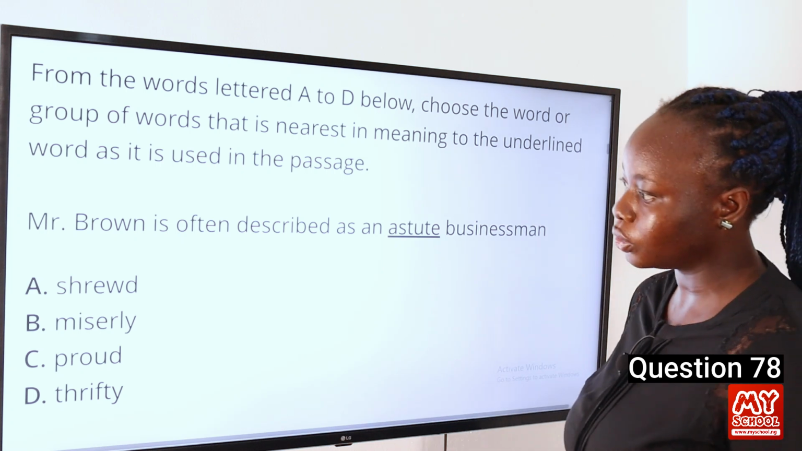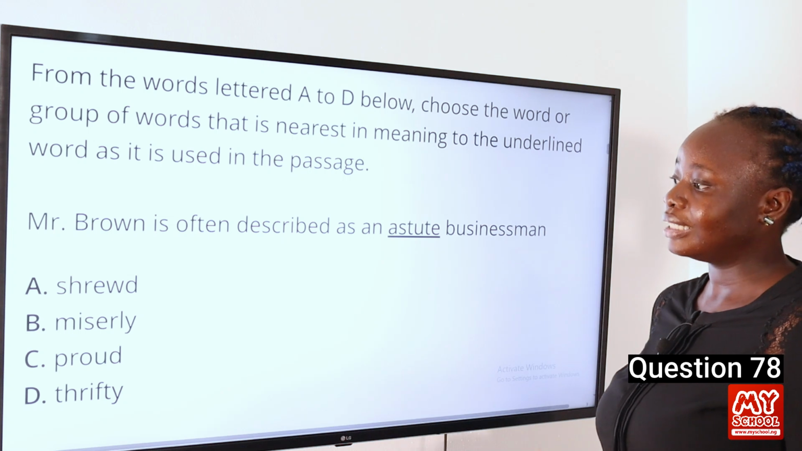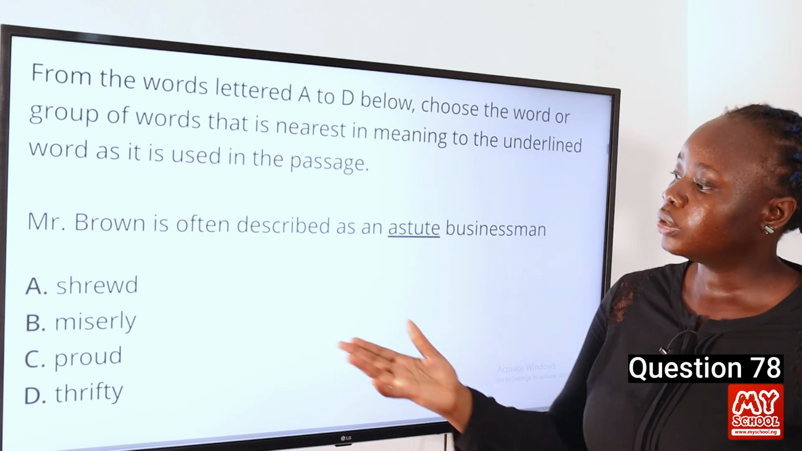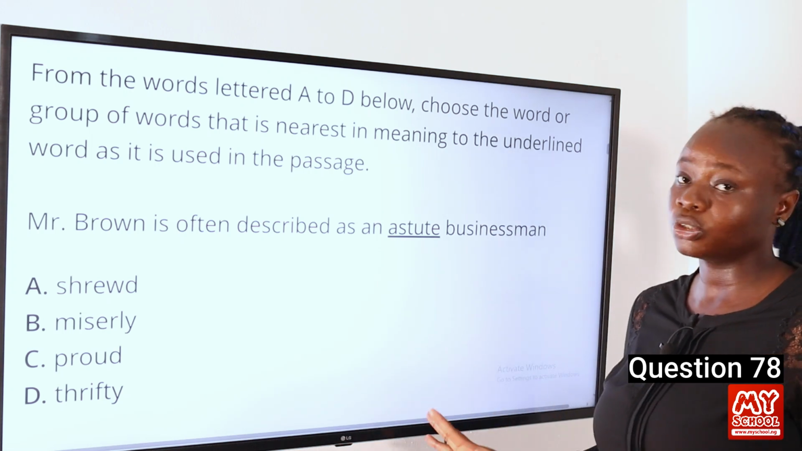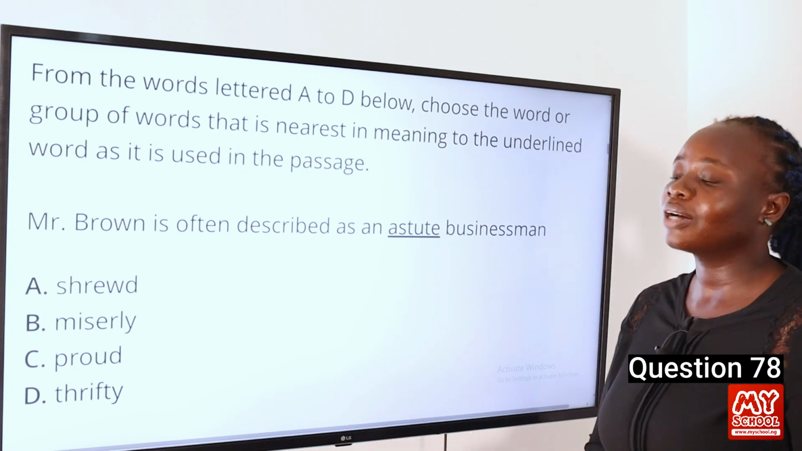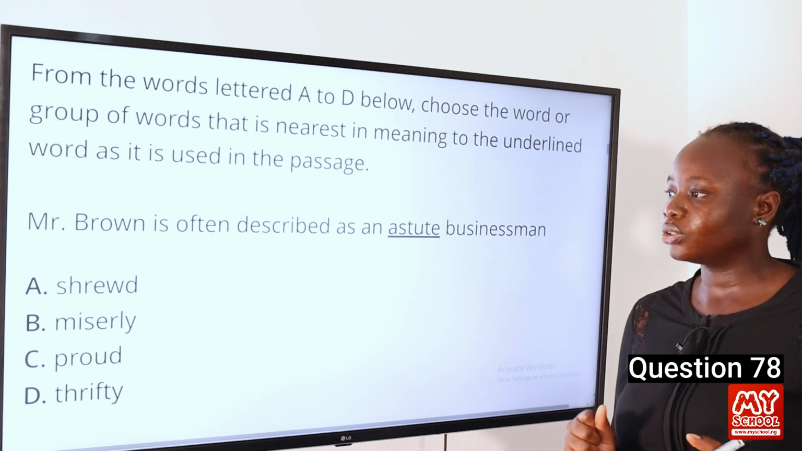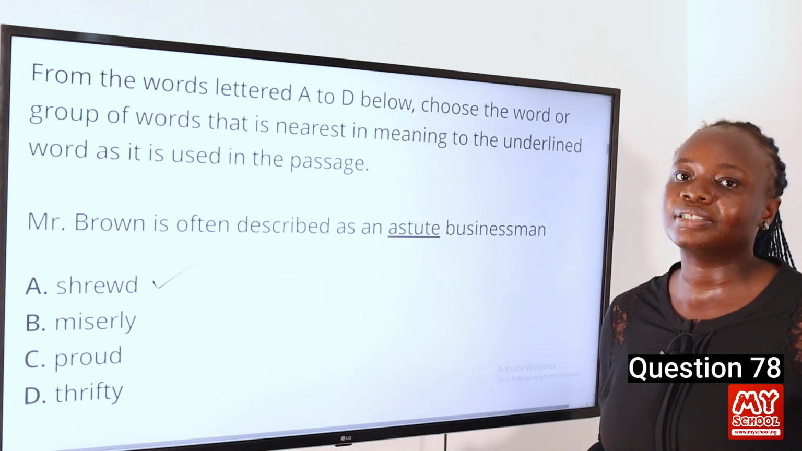But let's look at other options. The word miserly actually means unwilling to spend money, and it has nothing to do with being clever or intelligent. The word proud means having a high opinion of oneself. It has nothing to do with being clever. And lastly, the word thrifty actually means not willing to spend money. So our answer to this question is shrewd, because it's closest in meaning to the word astute.